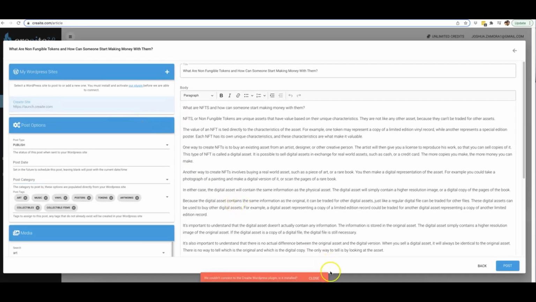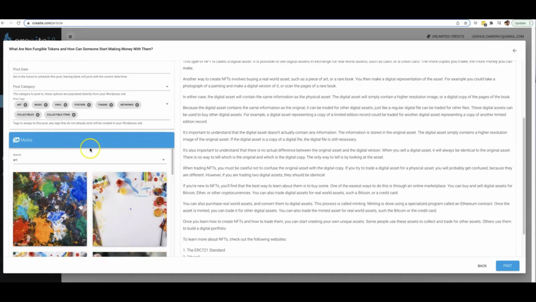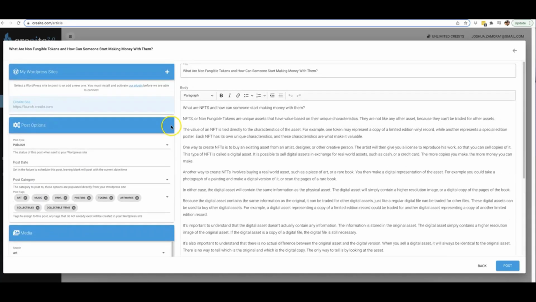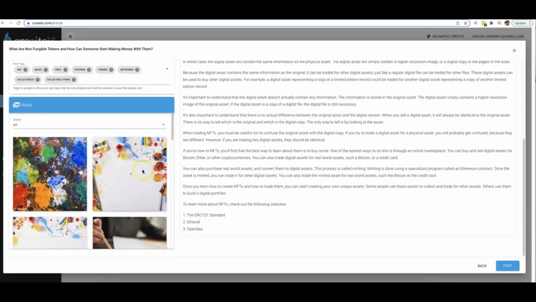Okay, so what our upgrade number 4 is, where we have totally revamped our content editing system so that you can format, optimize, and automatically add relevant images to your content. That is where this happens. It allows you to really get your content dialed in before it goes to your site. And another thing that we added here on the left is the ability to add relevant images to your content as well.